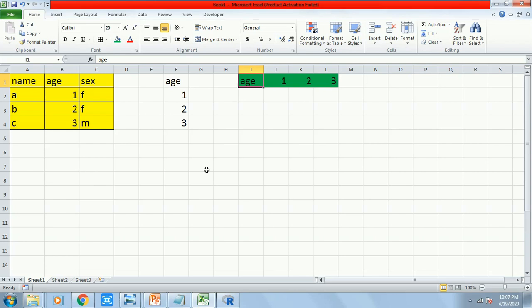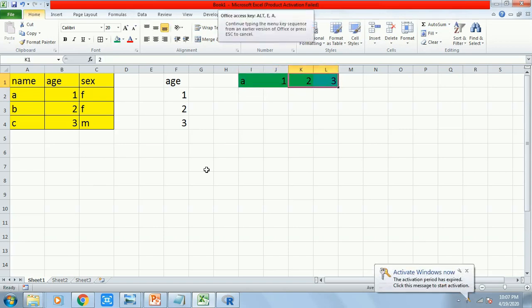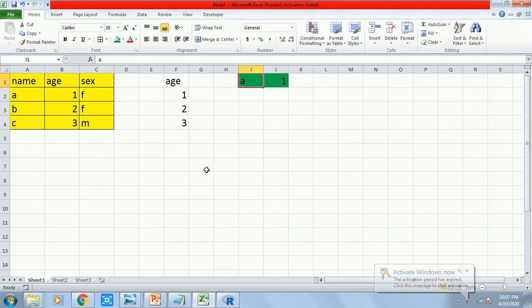It might be named age or a, whatever it is. There might be 1 2 3, there might be only two values as well, or only one value, but whether it's one value, two values or three values, it will all be just like a row. In R, this is called a vector. Alright, just one group of numbers with a name. That name could be anything.